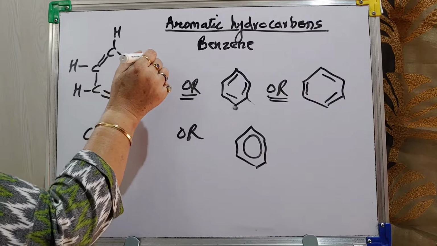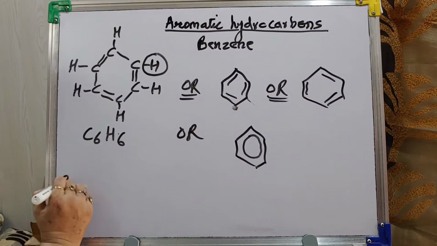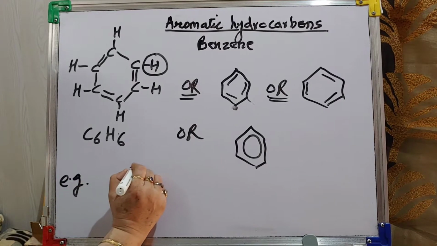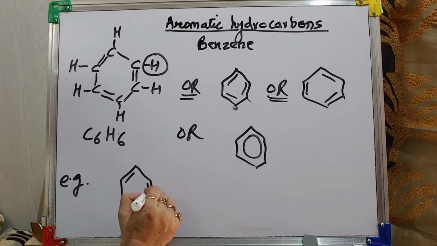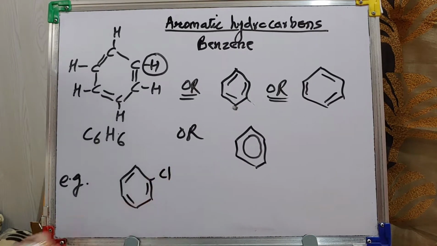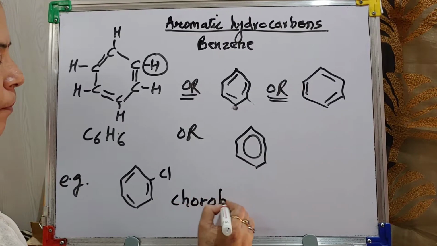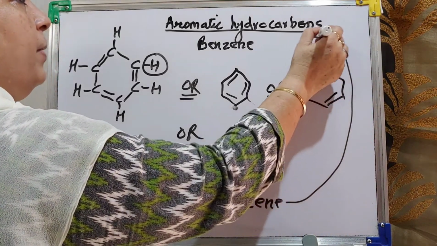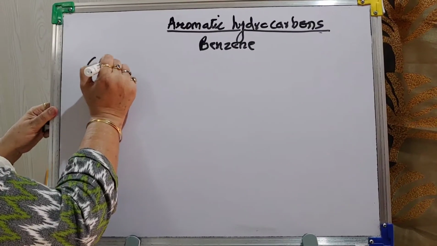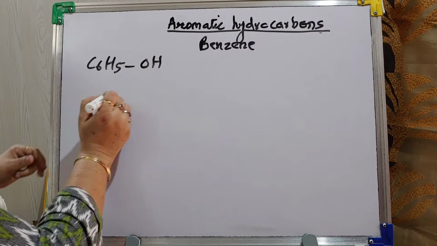When any of the hydrogen is replaced by a functional group, for example, if in this structure one hydrogen is replaced by chlorine, then it is chlorobenzene, which is an aromatic hydrocarbon. Same way, if one of the hydrogen I am replacing with OH, that is an alcohol.